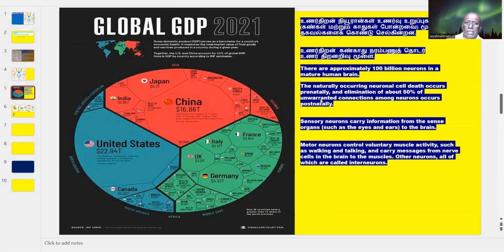GDP and all this is based only upon the gross-level income. At the top level they focus more on this, but in a real sense, it's not so. Even in the case of global GDP in 2021 calculation, if you happen to see, India is 2.95, whereas Japan is 5.1, China 16.86, and the United States 22.94.